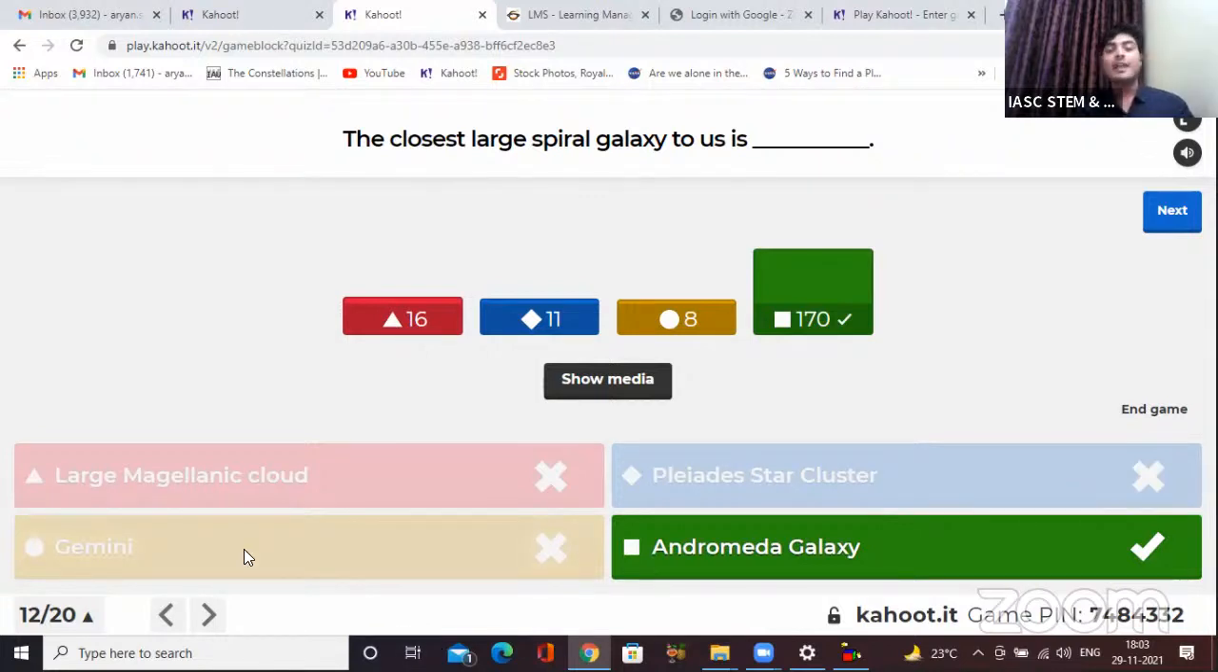Then Gemini is actually a constellation, not a galaxy. So definitely it is not an answer. And Andromeda galaxy is the correct one. Andromeda galaxy is really huge. It's like double the size of Milky Way galaxy in which we are. So good to explore about it.